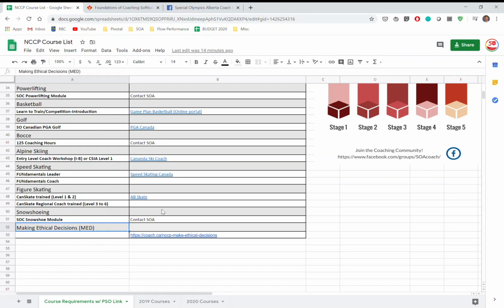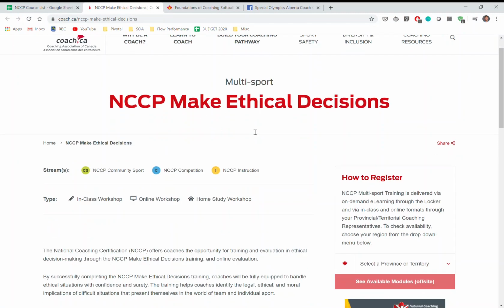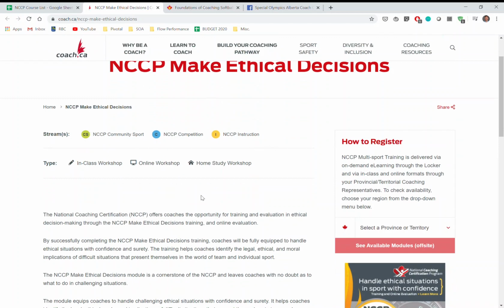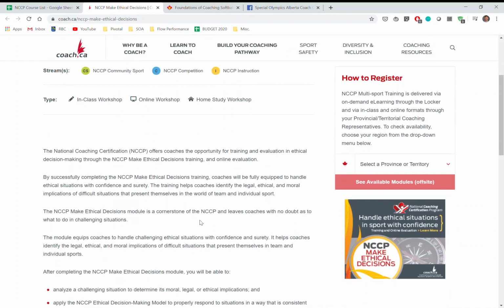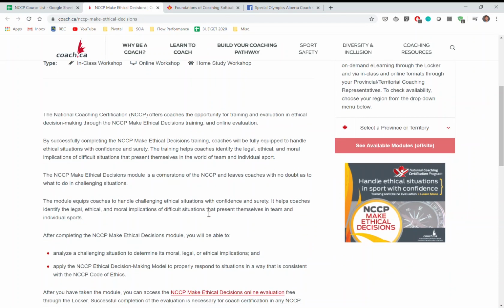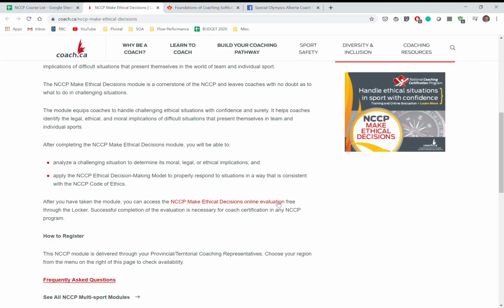To take that, you can follow the link here, and it'll take you to the coach.ca website. There's information here of what to do and how to take it. There is a module you can take. The module itself is recommended, but it's not a requirement. What's required is the online evaluation, so taking a kind of test to test your knowledge. There is a fee associated with that, but you will be reimbursed for that fee if you take it.